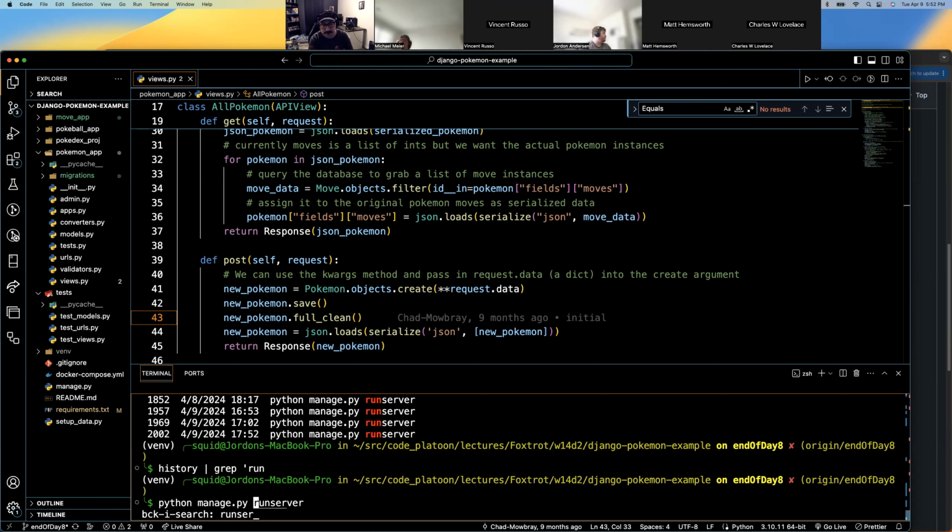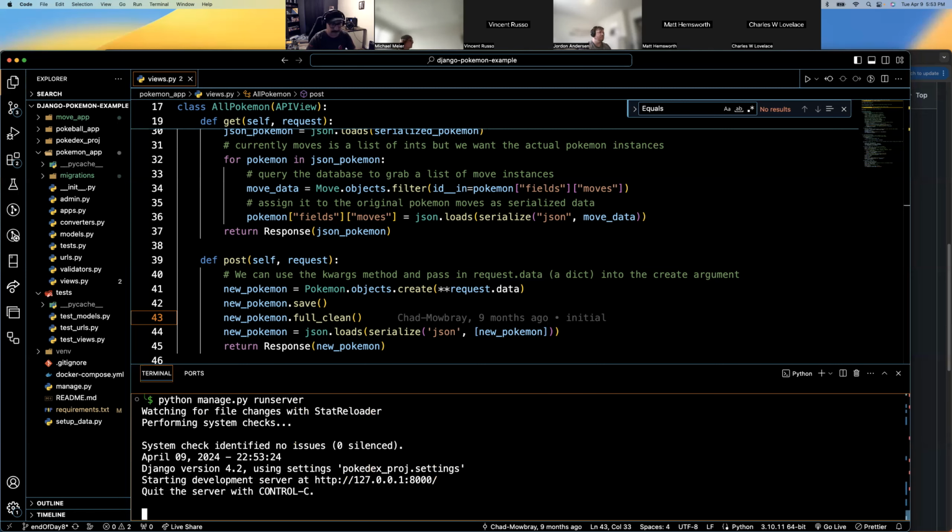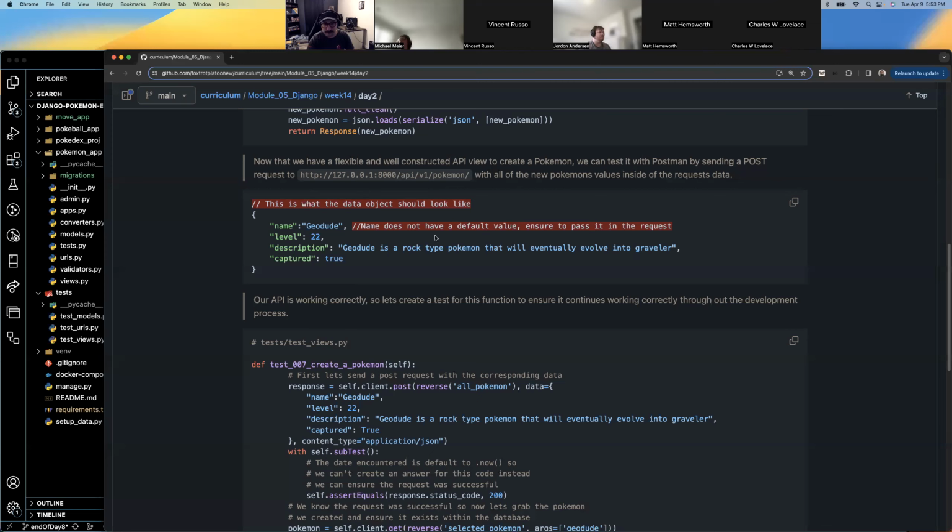Control R, reverse search. It's a little weird to look at because it kind of starts auto-populating stuff a little fast. And you're not really sure. See there, I started an MA, and it's like, oh, you want manage? And I said, well, no, I want migrate. Oh, you want migrate? Make migrations. It catches whatever you're doing. But what's down here is what I'm actually typing. Don't let this distract you. That's a tangent, but I want y'all to know how to be able to do this. Make you look hot on the terminal. It's just one little tool.